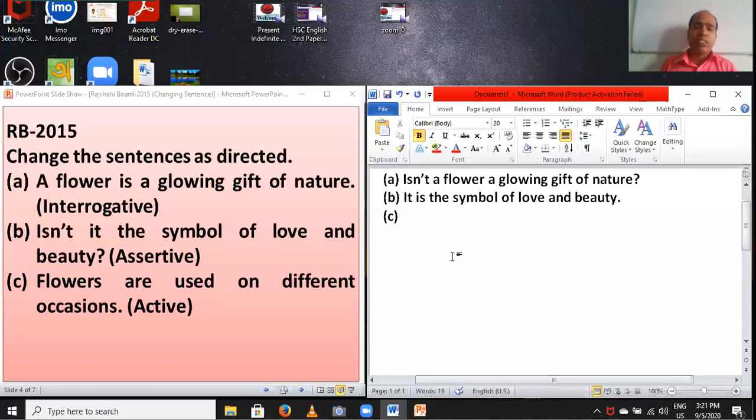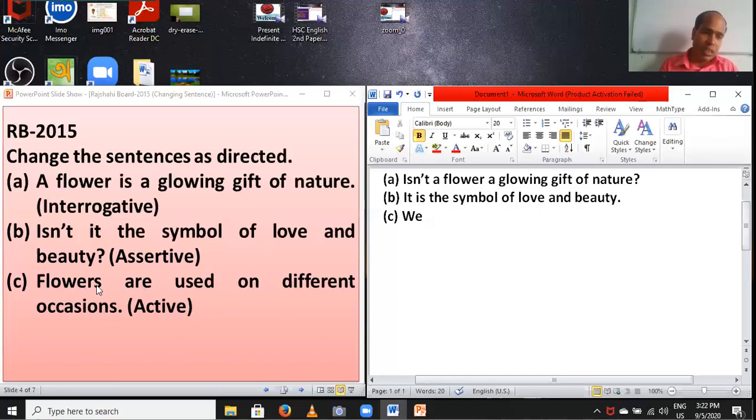First we have to write a subject according to the meaning of this sentence. We. You have to bring the subject according to the meaning of this sentence: flowers are used on different occasions.